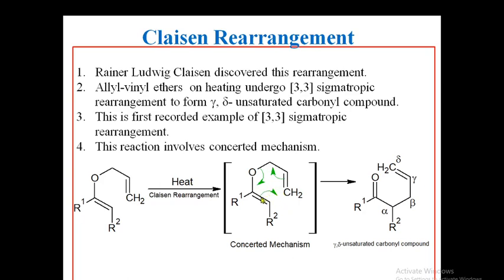See here how the bonds are shifting. This bond shifts here, this shifts, and this bond breaks to form the carbon-oxygen double bond. And here the formation of a new carbon-carbon bond takes place, and this oxygen-carbon bond is breaking to form the double bond at the gamma, delta carbon, and therefore we can see a gamma, delta unsaturated carbonyl compound is formed here. Okay, so this is about the Claisen rearrangement.